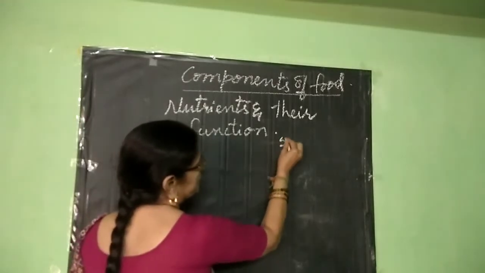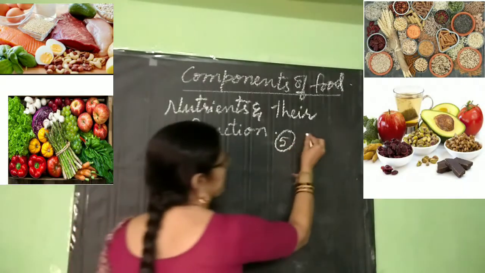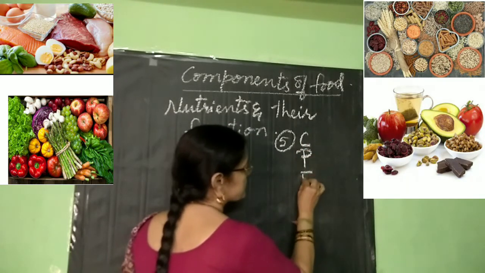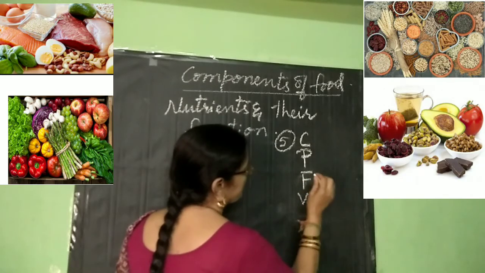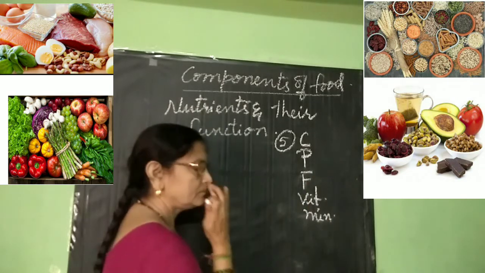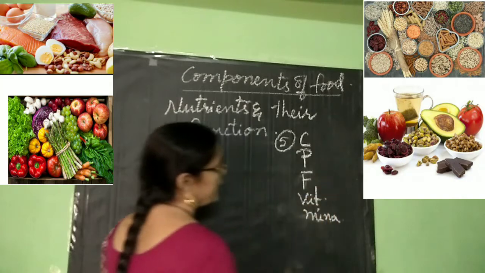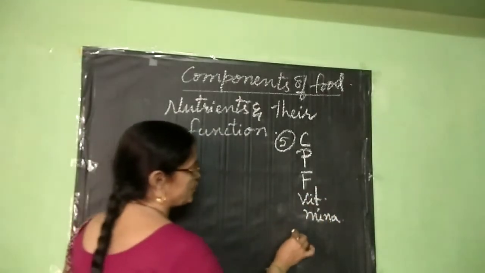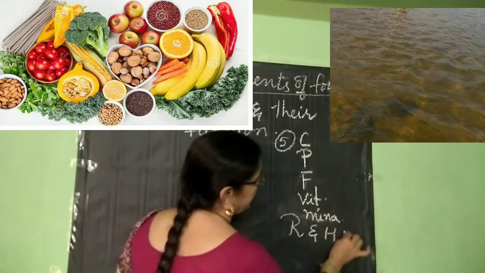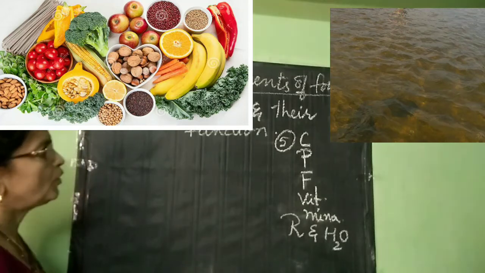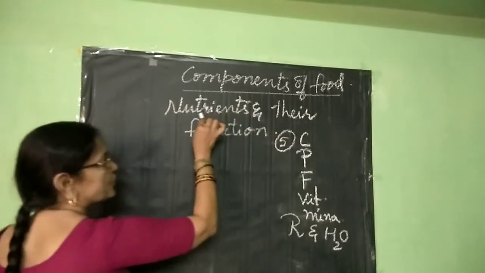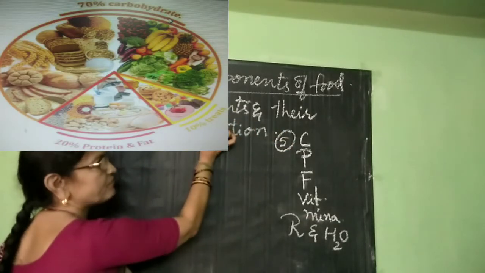The 5 major nutrients you have studied: carbohydrates, proteins, fats, vitamins, minerals. And next, in addition to this, we have studied roughage and water. So what are the components of food? Those are called nutrients because they have specific functions.